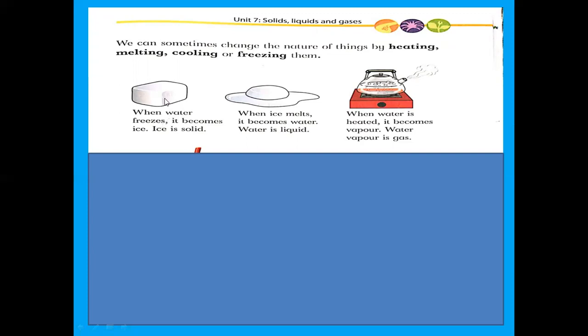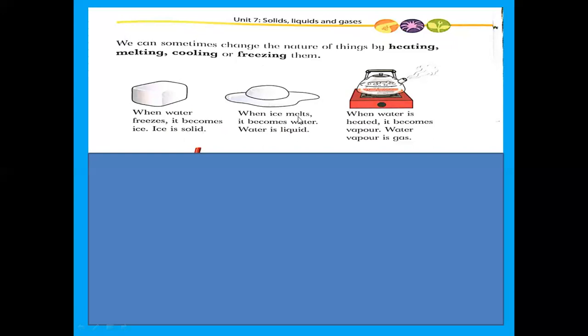How can you change water into solid? When water freezes, it becomes ice. So ice is a solid. You can see this is the ice cube. You can do this experiment at your home. Put water in a glass, in a bowl, in a plate, and then put it in the freezer. After 1 hour, after 2 hours, you can see it changes into ice. So ice is a solid state of matter.